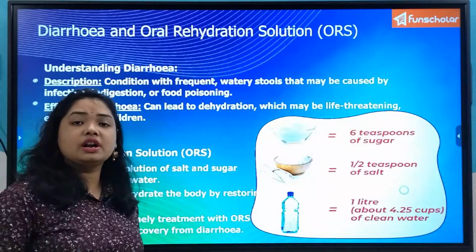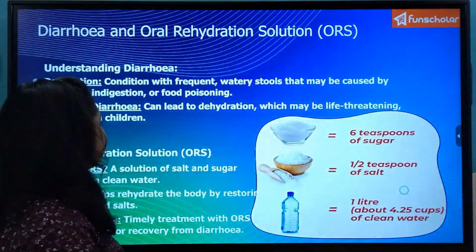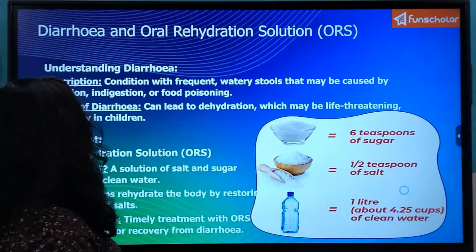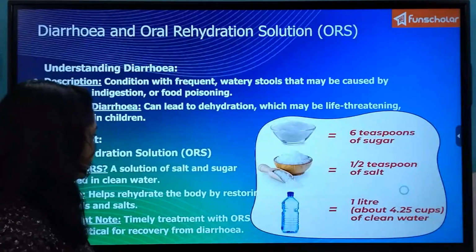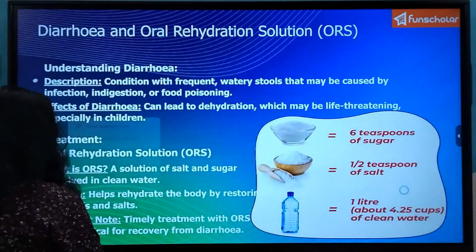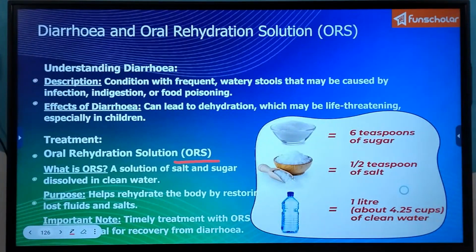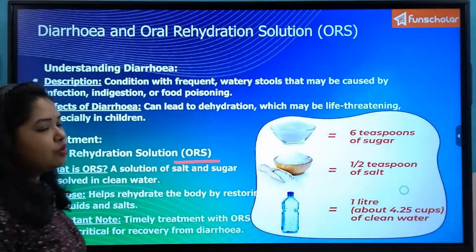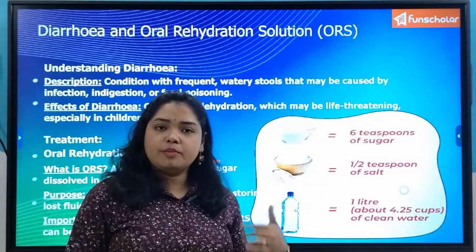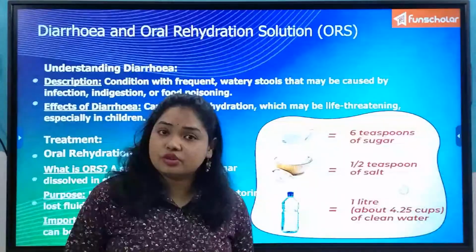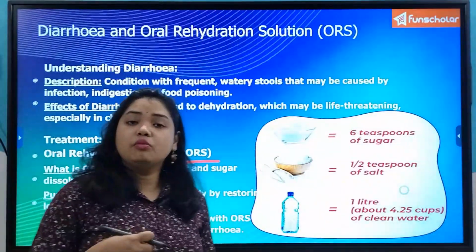Therefore what happens is watery stools are released at regular intervals, which is very frequent. And for treating that, we have the oral rehydration solution, that is ORS in short. So what is ORS? When water is released in large quantities and at frequent intervals, our body loses a lot of electrolytes also, the inorganic salts along with the water.